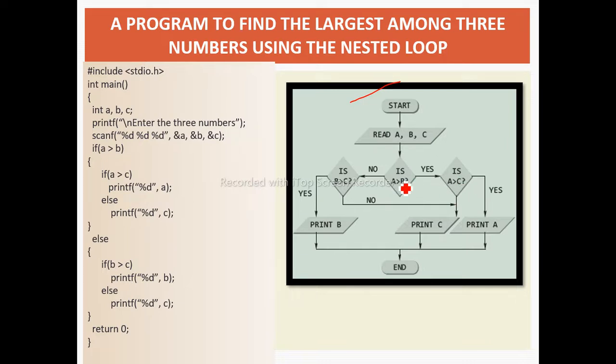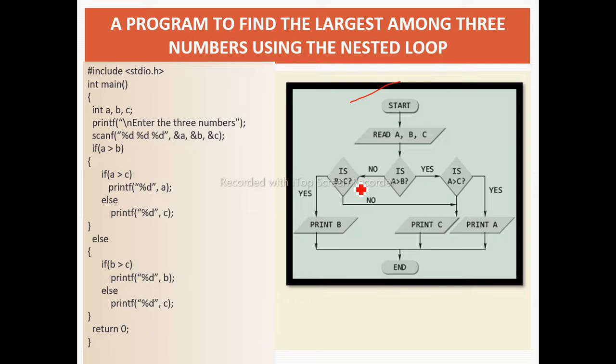If A is greater than B and also greater than C, then it means we print A is greater. If A is greater than B but smaller than C, it means C is greater. And if A is not greater than B, it means B is greater than A, and then again we check whether B is greater than C.